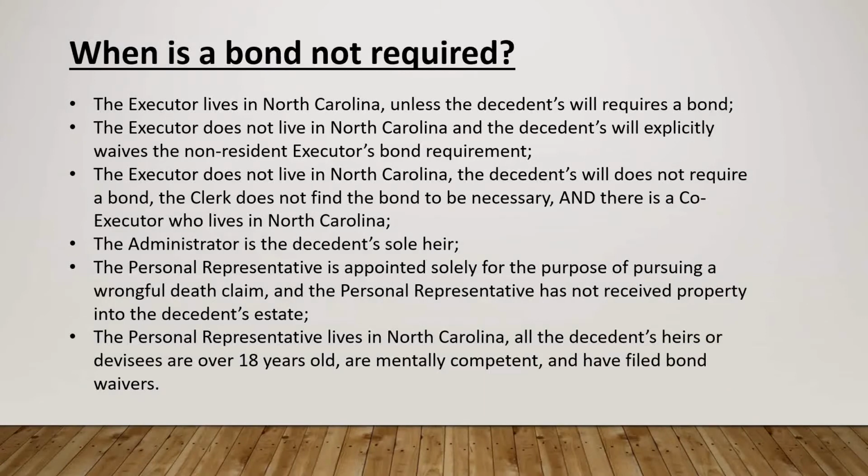A bond is also not required of an administrator or administrator CTA who is a North Carolina resident when all of the decedent's heirs or devisees are over the age of 18, are mentally competent, and have submitted written waivers of the bond requirement. The waiver of personal representative's bond form, AOC-E-404, should be used by the heirs if they wish to waive the bond. There is a separate tutorial available for this form.